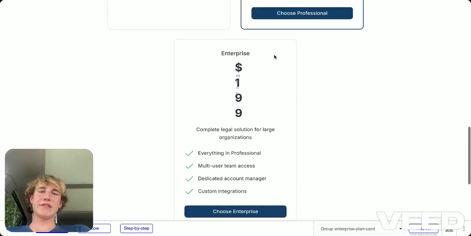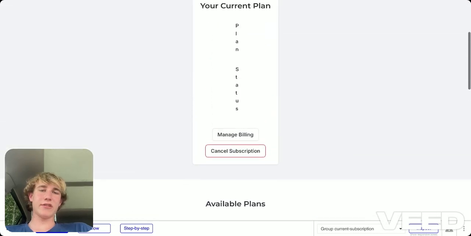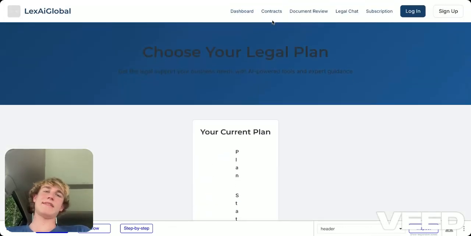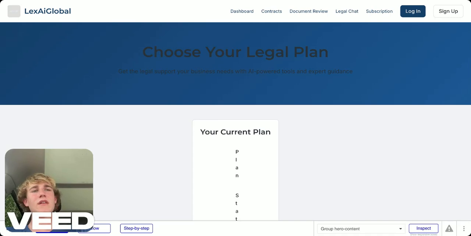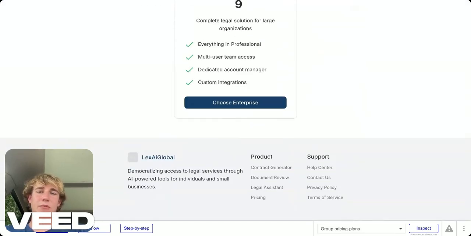And then enterprise, this would be for law firms looking to automate. So say you are a law firm, you want to automate your business, LexAI would be perfect for your law firm. As some of the features I said right here, we have the contract section, document review, and legal chat. So this will definitely save a lot of time in the future with paralegals and things like that. So that is currently where we are at the moment.